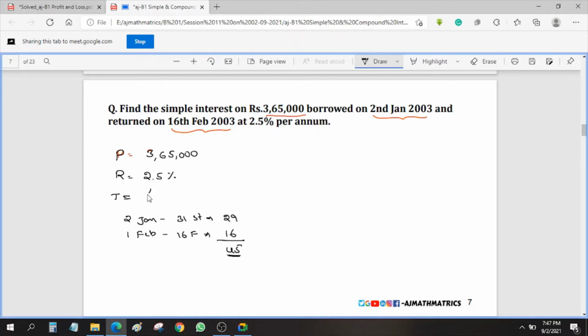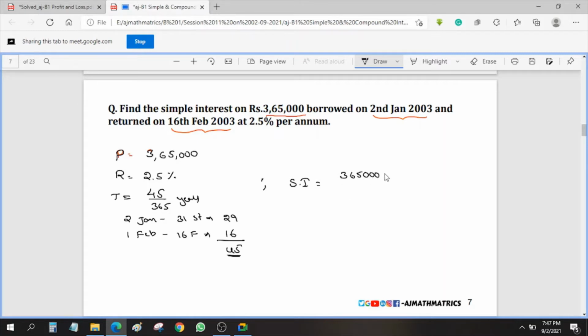Now how do we calculate then? 45 by 365. This is how you need to write it. The time period is generally given in years, but here it is given in days. So it is 45 by 365 years. Now you need to simply apply the formula. Simple interest equals P. P is how much?